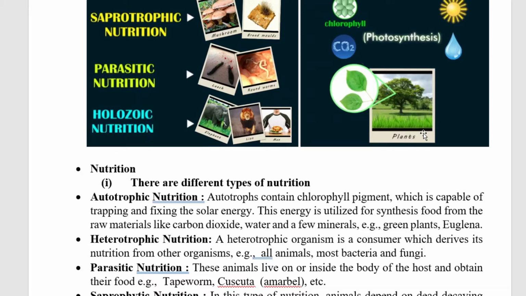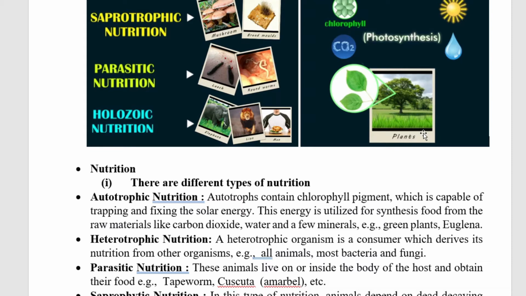So autotrophic nutrition. All plants come under autotrophs because plants prepare their own food with the help of solar energy, water and CO2, that is carbon dioxide. So all green plants and Euglena come under autotrophs. So next is heterotrophic nutrition. Heterotrophic organisms will consume nutrition from other organisms, like all animals, most of the bacteria and fungi.